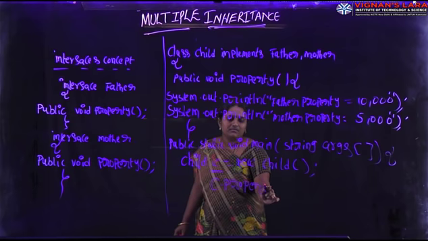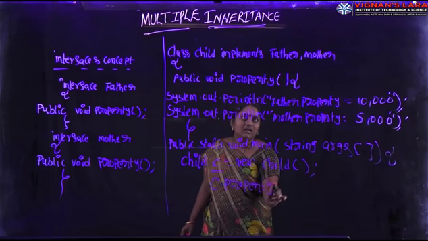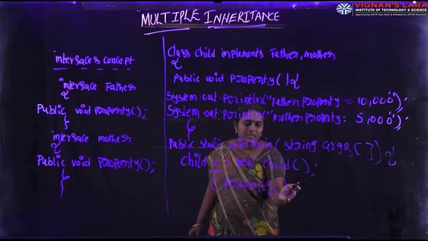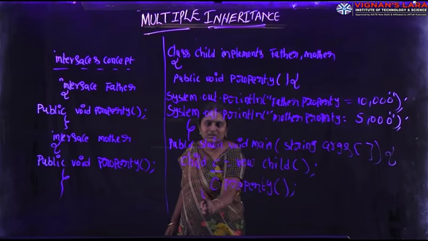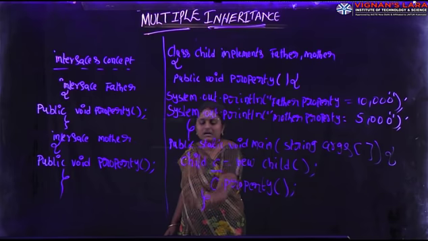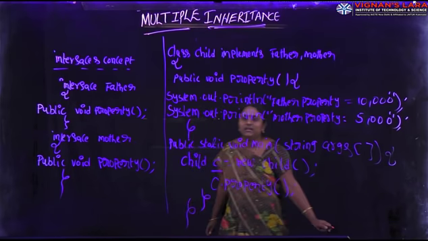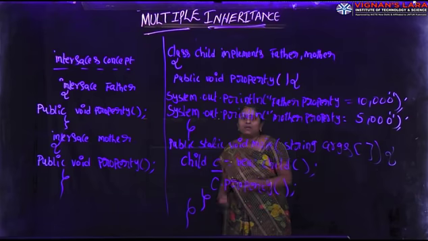C dot property method. Here I am closing main method body and this class body. So it is called multiple inheritance.